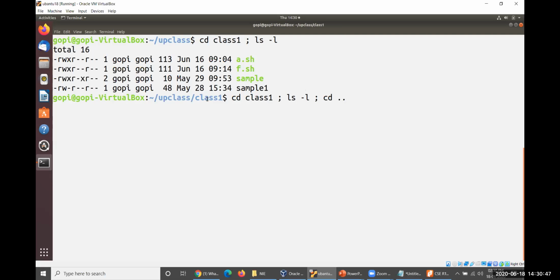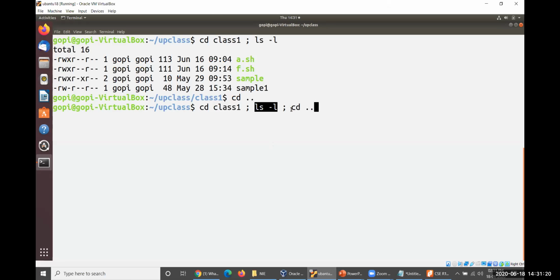The present working directory is class1. First of all I'd like to come back from here. Wait a while. cd, come back. Now I'd like to execute one more command here, that is cd .. Let me enter cd class1 first, followed by the listing of how many files and directories are available within that class. Let me list them out.